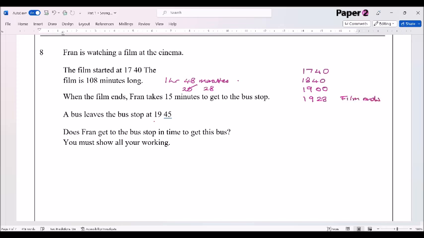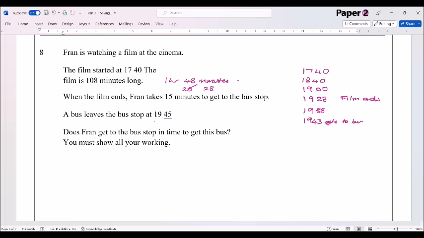So film ends. And now it takes another 15 minutes to get to the bus stop. So we've got to do 15 minutes on from 1928. So I'm going to do 10 minutes on from there and then add on another 5. So add on 10 minutes, 1938. And then add on 5 minutes, 38 plus 5 is 43. So 1943, Fran will arrive at the bus stop. So gets to the bus stop then.